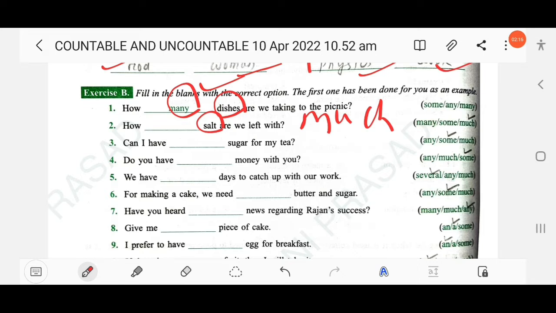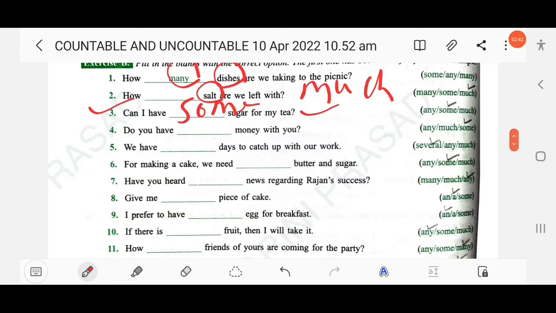Next, can I have some sugar for my tea? Sugar is also an uncountable noun, so you need to use some, as this is a yes-no question. Don't use much; in an affirmative sentence we use much, but this is a yes-no question, so we have to use some. Can I have some sugar for my tea? Next, do you have some money? Money is also an uncountable noun and this is a yes-no question, so you have to use some.